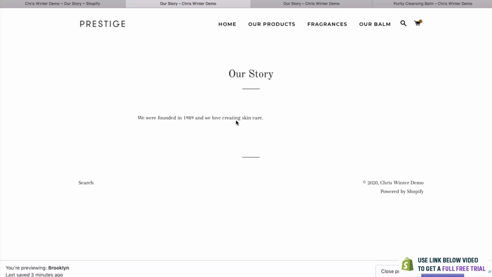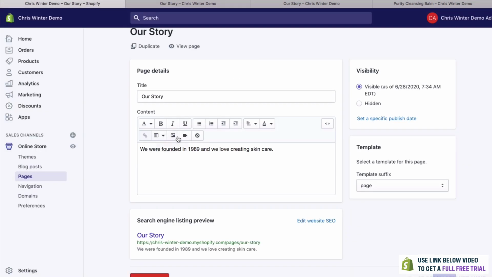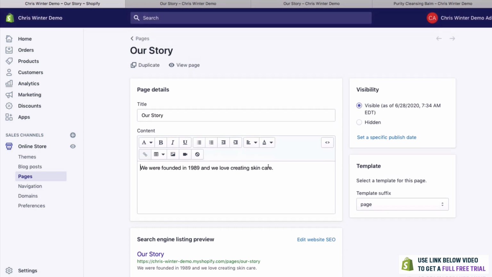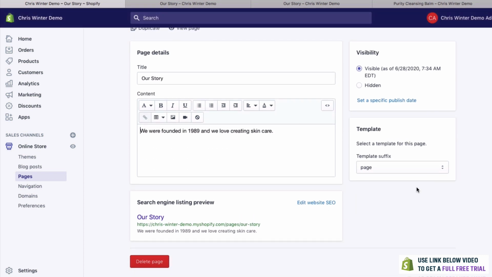We have our very first page. Of course, you can make this really good by adding different photos in. You could even add a video. You can change the text so it's bold, italicized, or underlined. But let's just keep it simple now. And there you go. That's all you need to do. But what about linking this? Let's link this in our navigation. So again, where do we go?